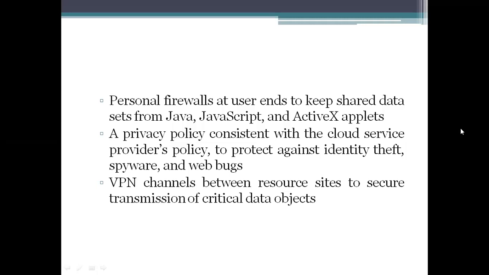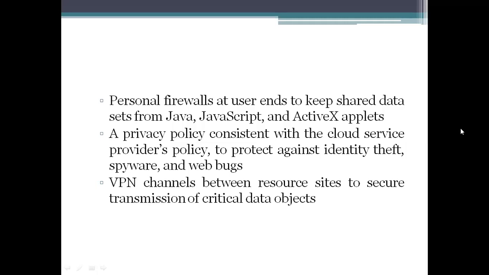All these things have to be considered when we are giving the data. We are protecting our side with personal firewalls, and we also need the privacy policy. The data or things you are giving to the cloud have to maintain a privacy policy. If they do not have this, they will not know when a theft occurs or what has to be followed.